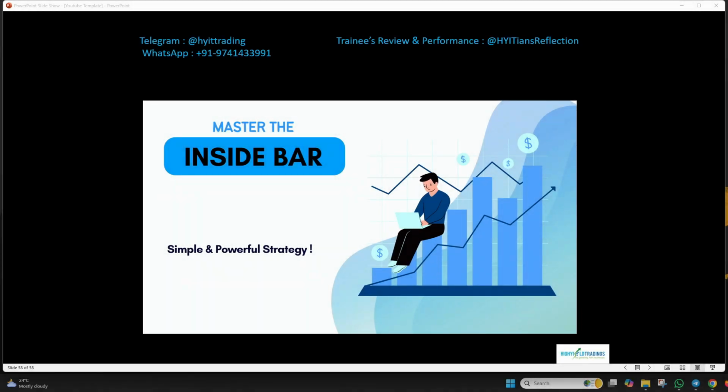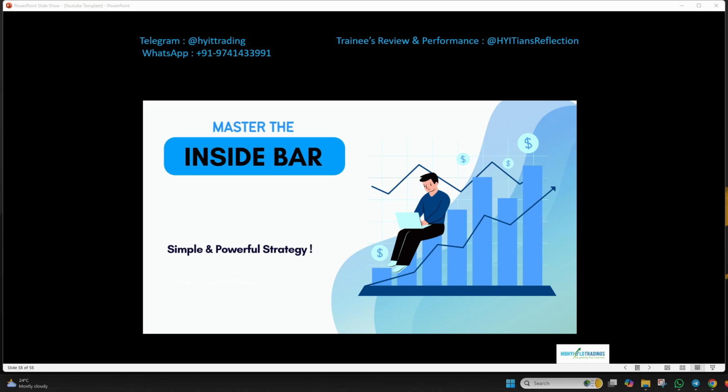All right, so today we are going to break down one of the most powerful yet simple price action strategies called the inside bar strategy. This strategy is all about reading what the market is telling you by focusing on price action. When we say price action, we only have candlesticks in the picture, no indicators, no oscillators. So with this price action we will be using just one indicator, which I will explain in the course of this video. Having said that, let's deep dive into how the inside bar can improve our trading.